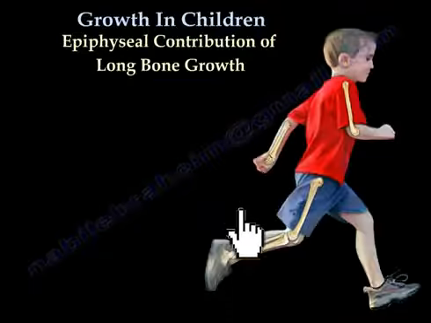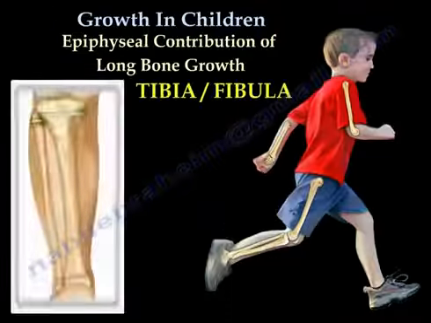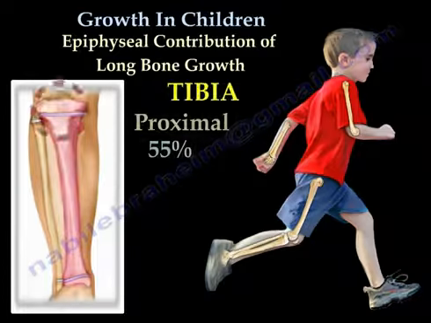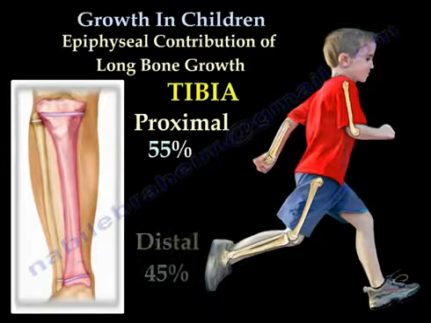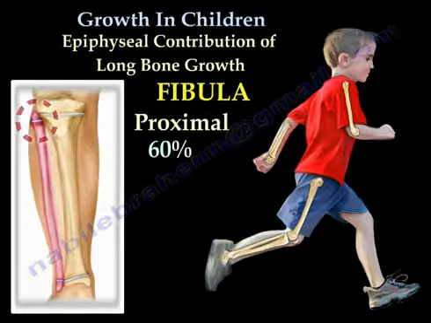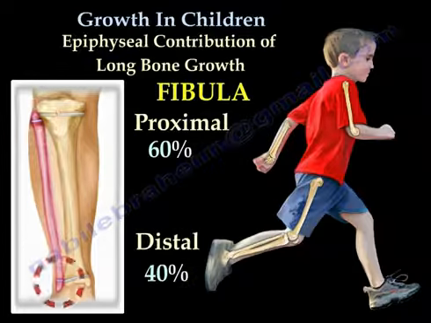And finally, the bones of the tibia and the fibula. Growth distribution in the tibia is about 55% proximal and 45% distal. Within the fibula, it is about 60% proximal and 40% distal.